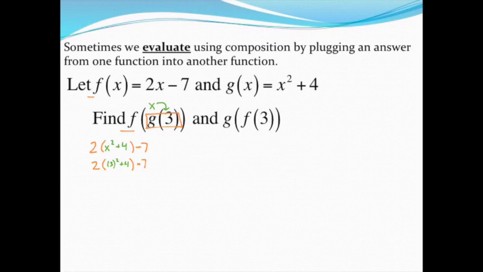Rather than trying to distribute or work something out and be really complicated, just start with what's in green. Start with that innermost function, and we can do a lot of this in our head. 3 squared is 9, and adding 4 to that gets me 13 once I work out what's in green. At this point, everything else in orange was still around this, so 2 times 13 and then minus 7. At this point, again, we can finish this in our head. 2 times 13 is 26. Subtract 7 leaves me with 19 as a final answer.